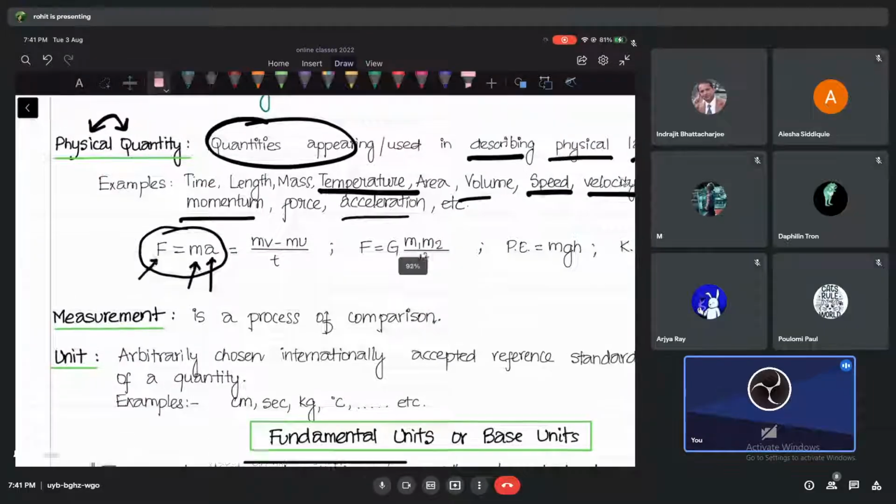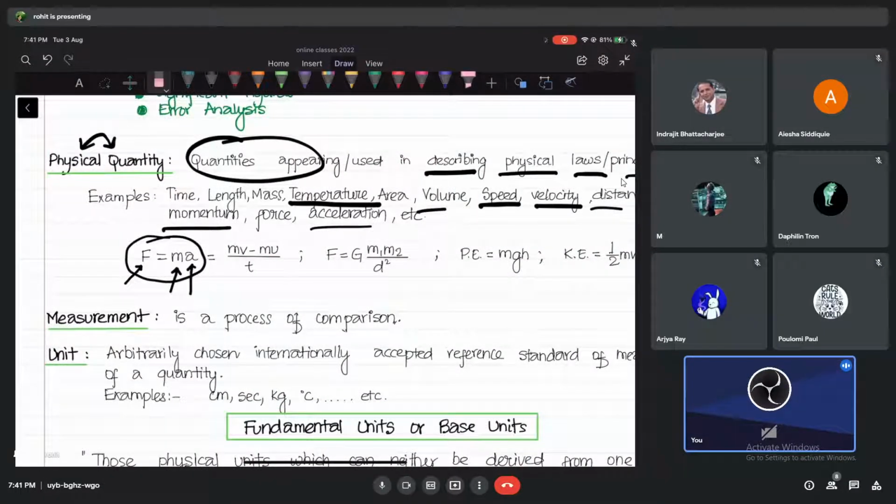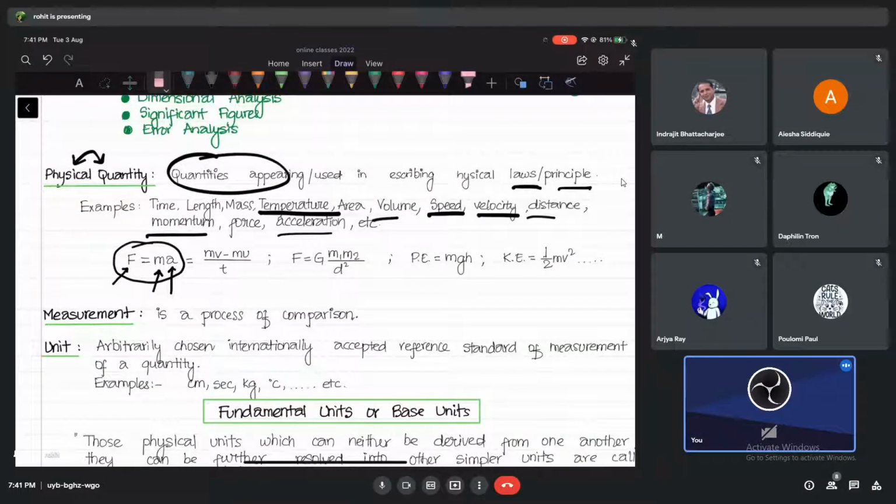So the basic idea behind physical quantities is the quantities which appear in describing, or understanding, a given phenomenon or law or principle, okay? We will call them physical quantities. Not a big deal, no need to memorize these things, but that is what a physical quantity is for us, okay?